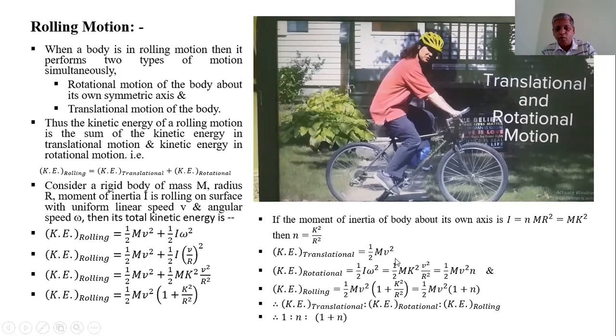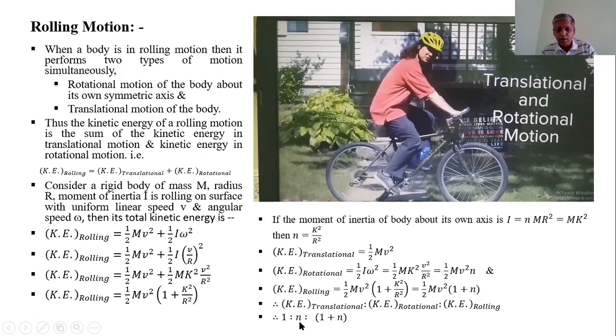If we take the ratio of kinetic energy of translational motion to kinetic energy of rotational motion, half mv square gets cancelled, that is 1 upon n. Therefore, the relation between kinetic energy of translational motion and rotational motion is 1:n.